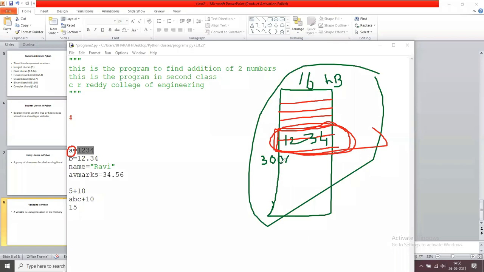Now, how can I access this 1234 with the help of the address? It is very difficult to remember these addresses. So that's why, instead of this, we use the variable name. This is a, referencing this address. When I want to retrieve the value of the variable a, the value of a indicates some address, and in this address there is the number 1234. It is displayed.